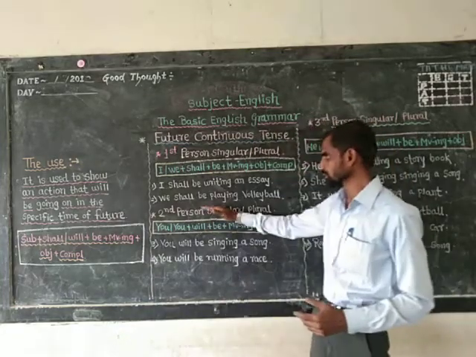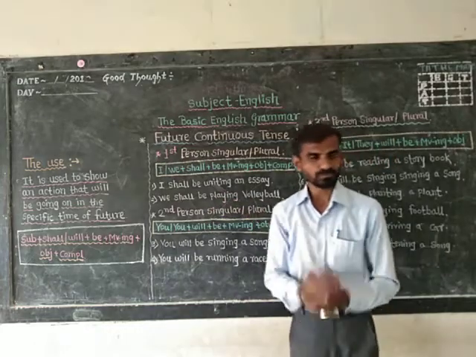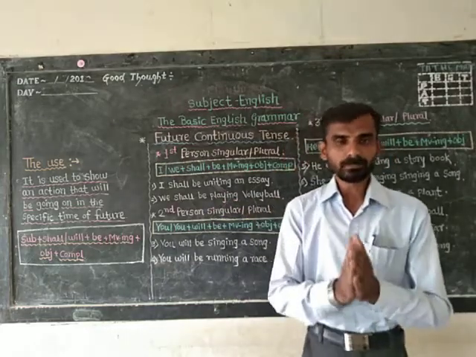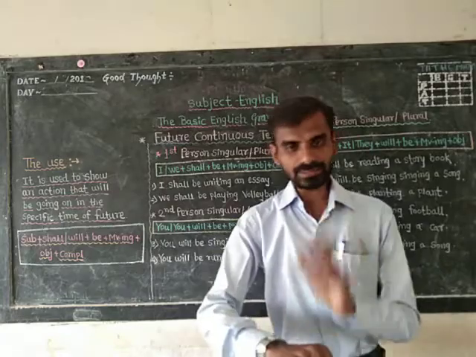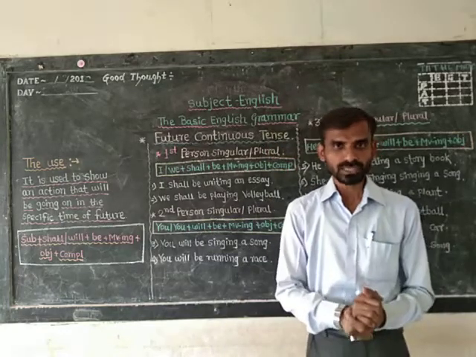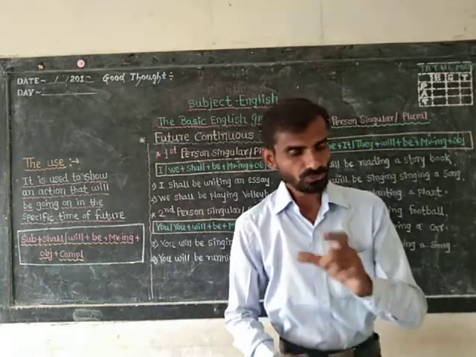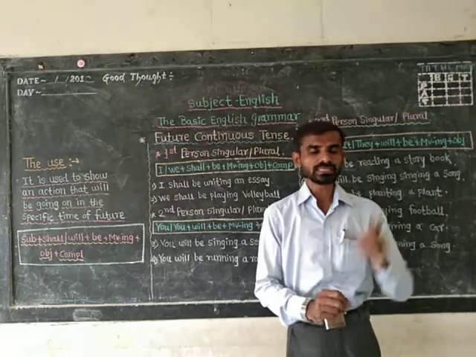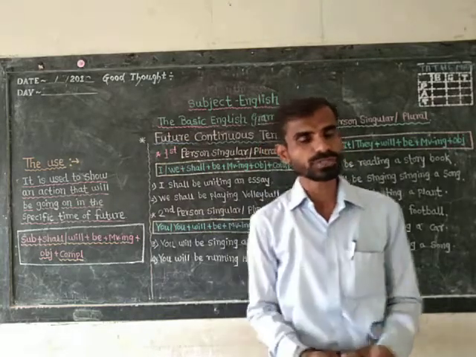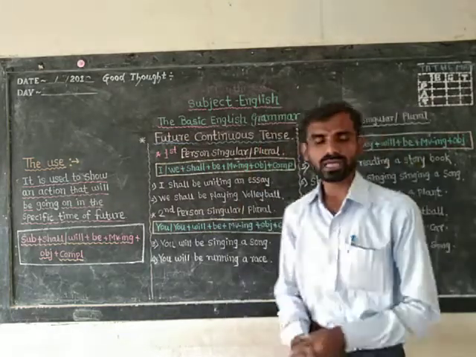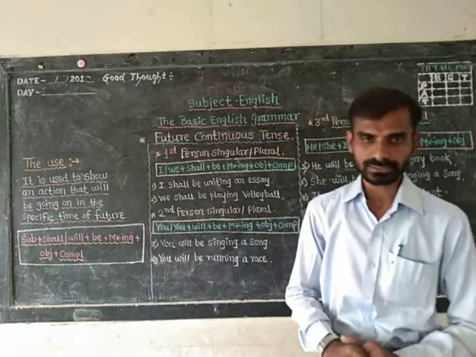Next is we shall be playing volleyball at the same time tomorrow. Isn't it? Yes, an action which will be progressive in the specific time of the future. For that action we are using future continuous tense.